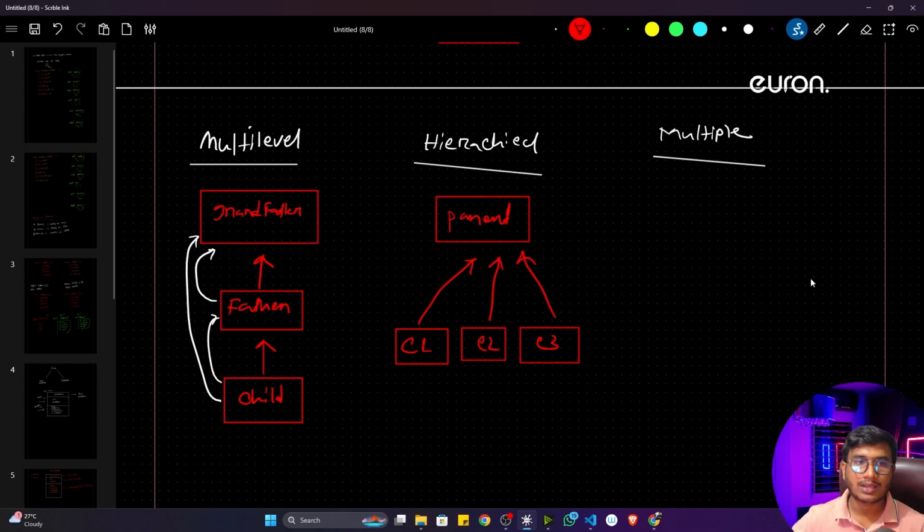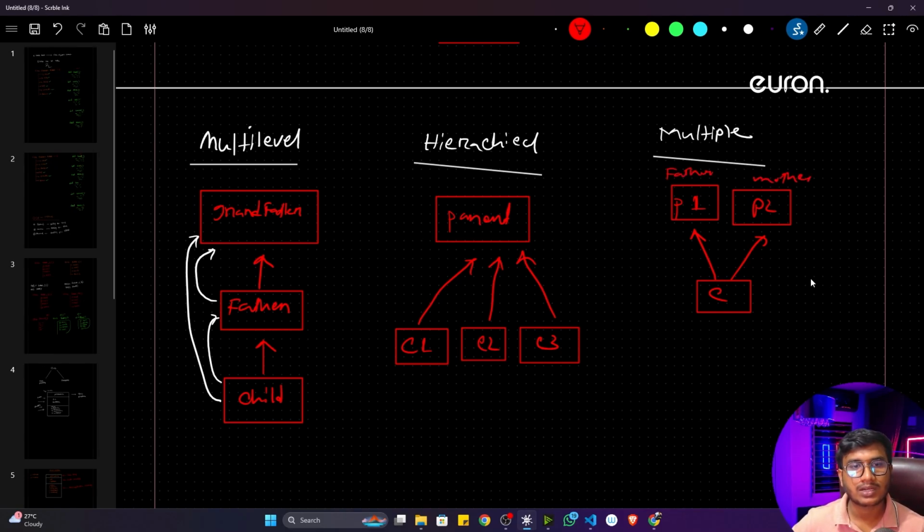Now the last one, which is multiple inheritance. Inside multiple inheritance you will have multiple parents, like P1 and P2. So I have 2 parent classes, and here we have only 1 child class. It will inherit like that. That means your child class will inherit from P1 as well as P2. Let's say this is your father and this is your mother. That means you are inheriting from your father as well as your mother, so all the properties you can access here. This is called multiple inheritance.